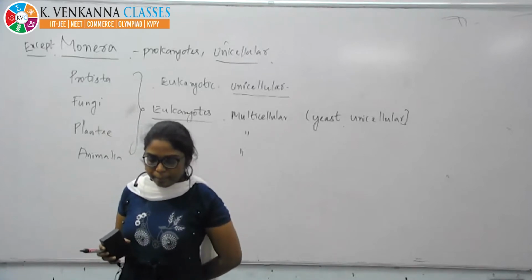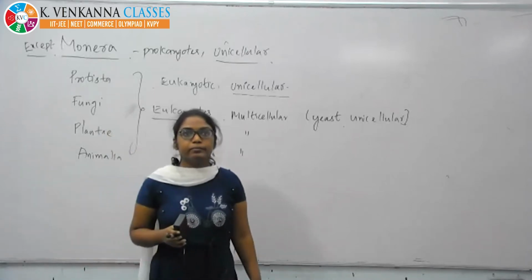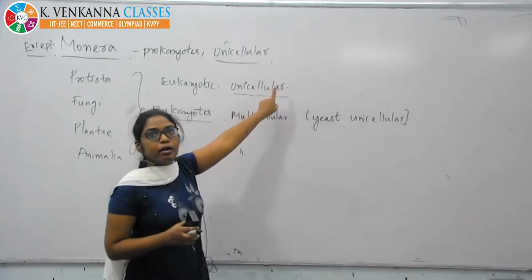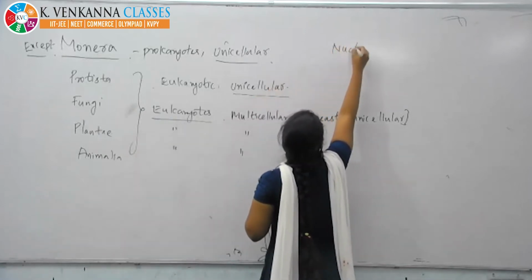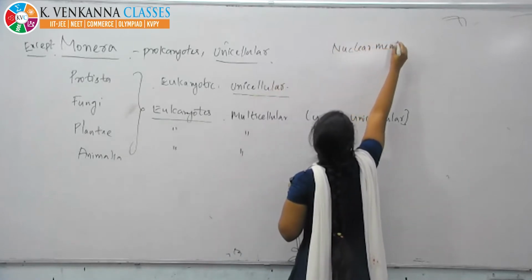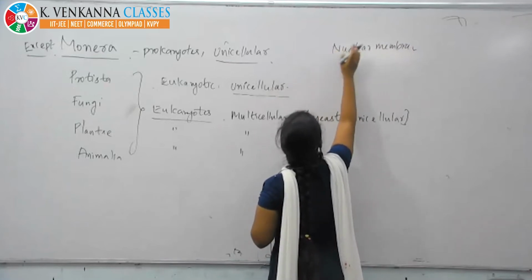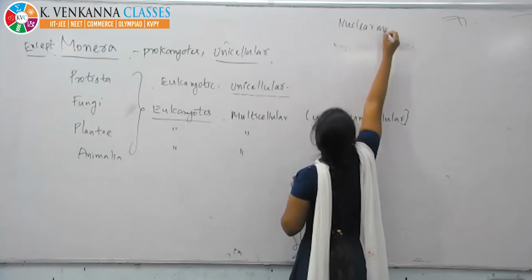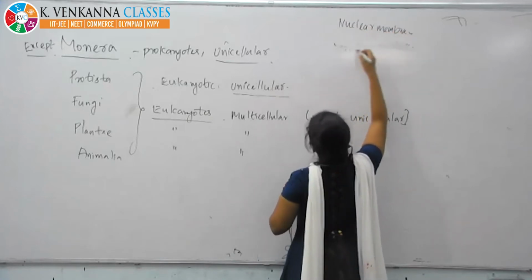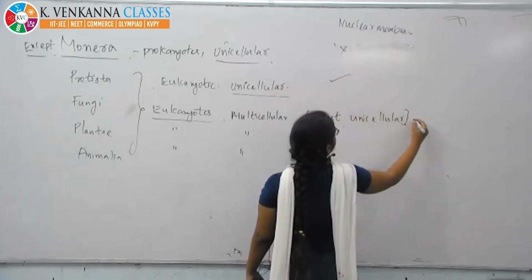And coming to the nuclear membrane. In Monera, the nuclear membrane is absent. In all the others, it is present.